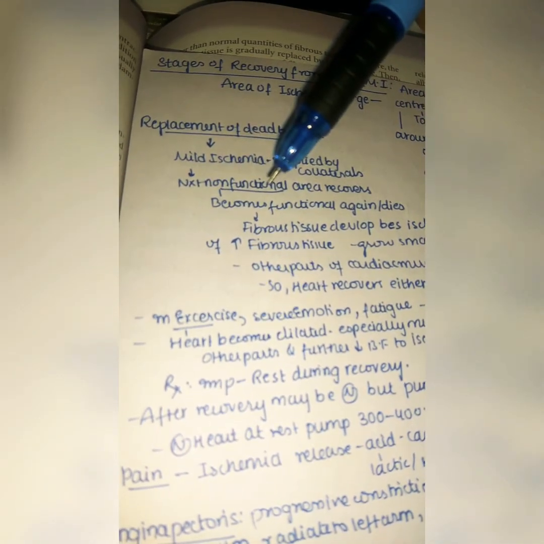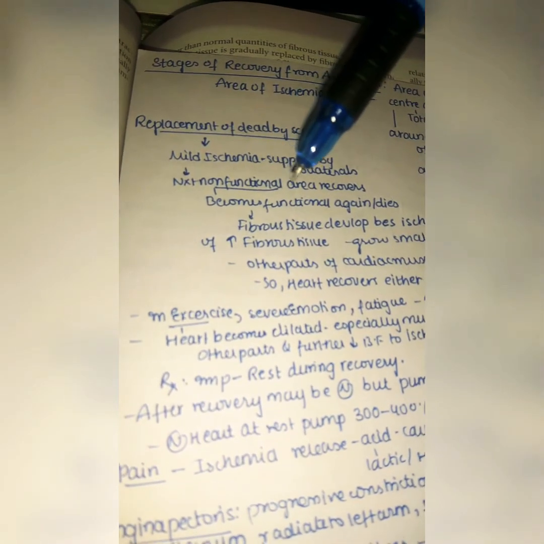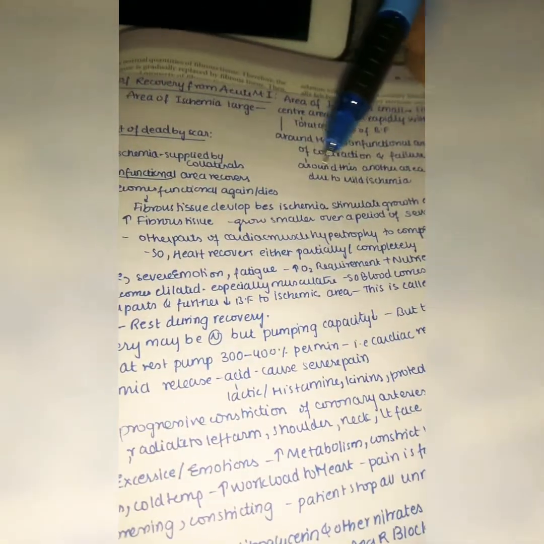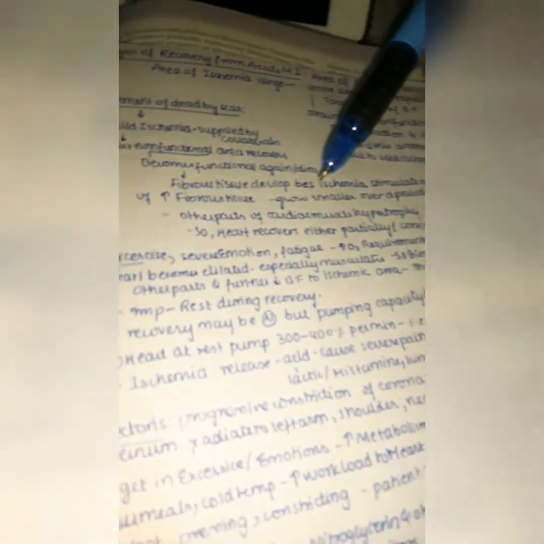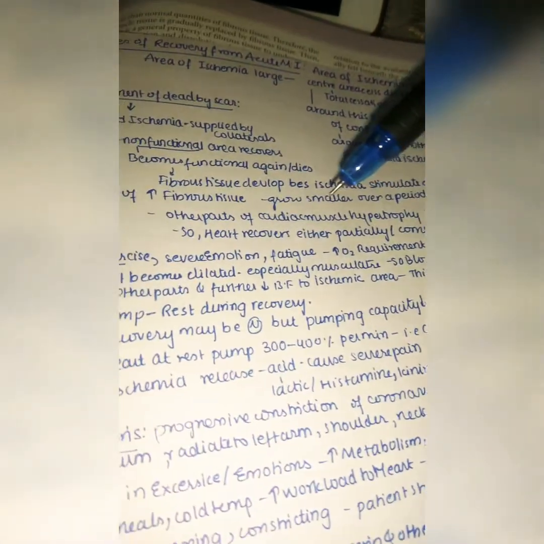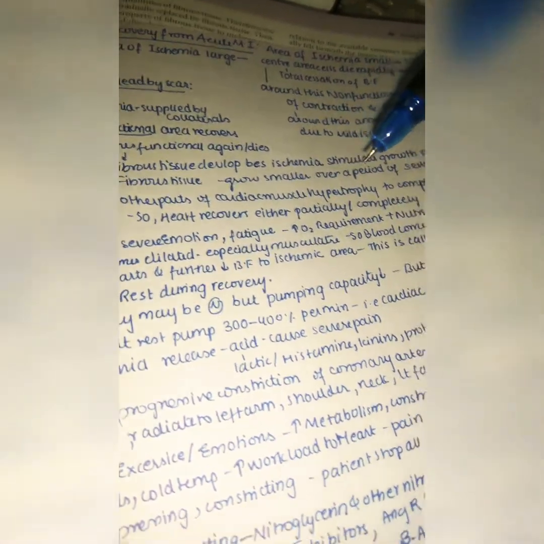And next you have seen the non-functional area. It also can recover and become functional again, or it may die. So fibrous tissue may develop because ischemia stimulates the growth of fibroblasts, and also promotes an increase in fibrous tissue. Whenever ischemia promotes the development of fibrous tissue, this grows smaller over a period of several months to a year, and finally other parts of cardiac muscle may undergo hypertrophy.